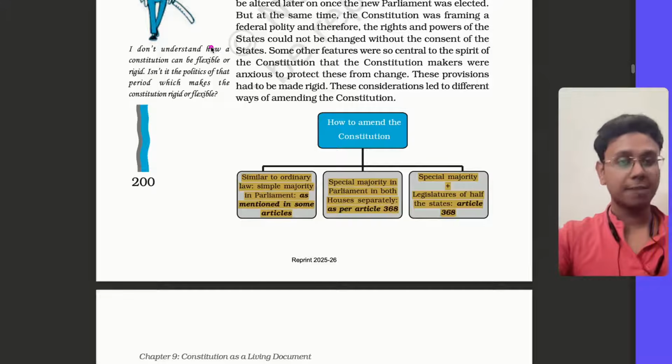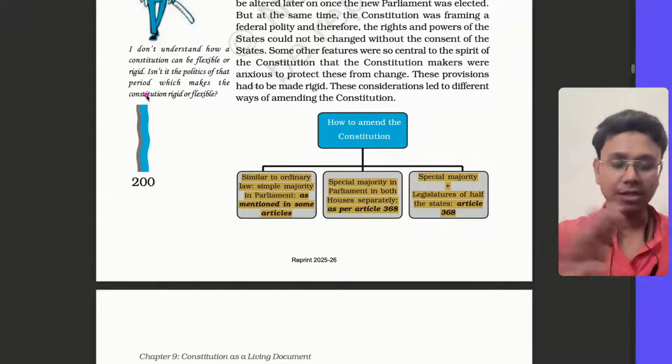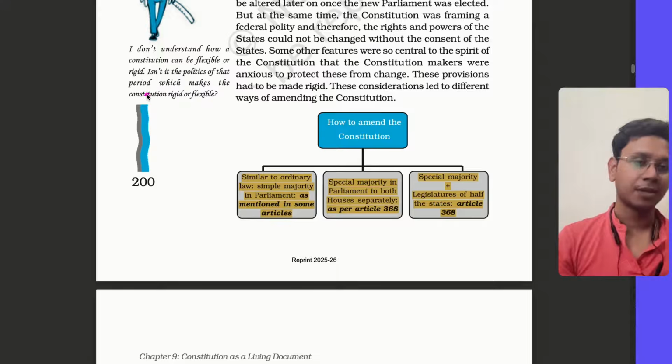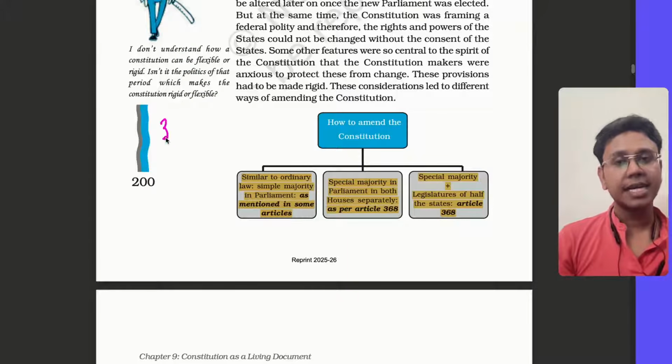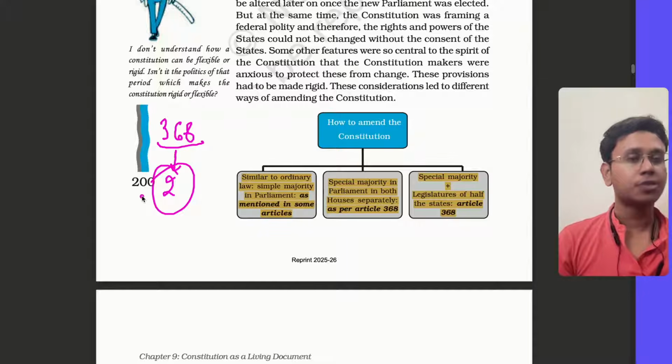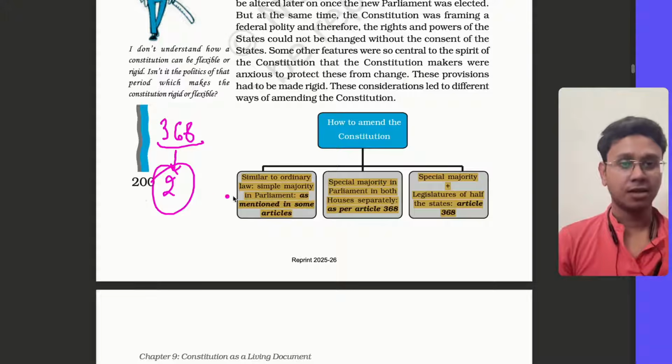Now, how does this change happen? So there are three ways. Our constitution itself defines it. Article 368 mentions two of them, two processes through which a constitution can be amended. First, a special majority in Parliament in both houses separately.